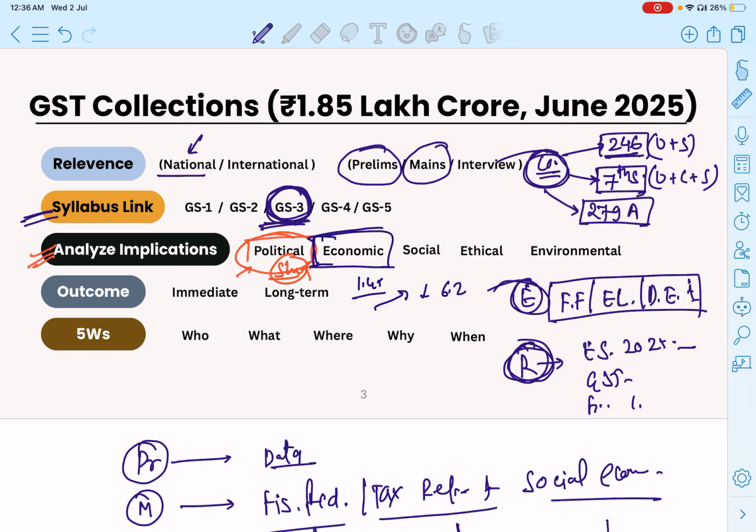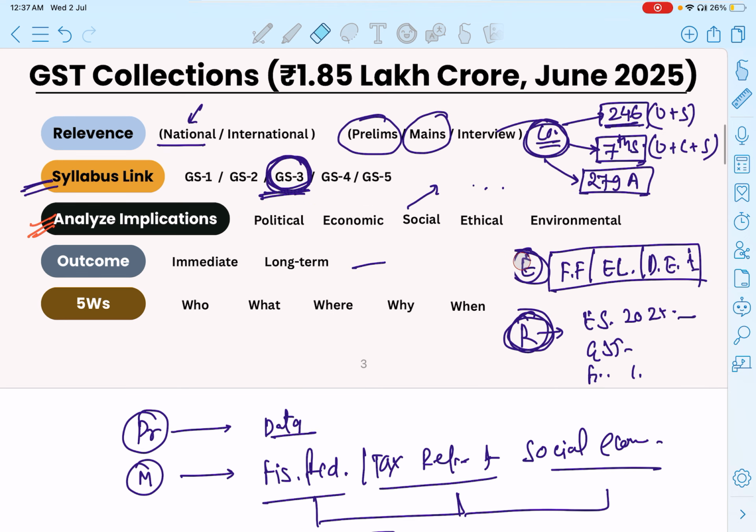So this is the economic aspect. If you are talking about the social impact, it is directly associated with Pradhan Mantri Garib Kalyan Yojana and Ayushman Bharat Yojana. The ethical aspect ensures transparency in tax collection through digitalization. The environmental aspect is not directly associated.